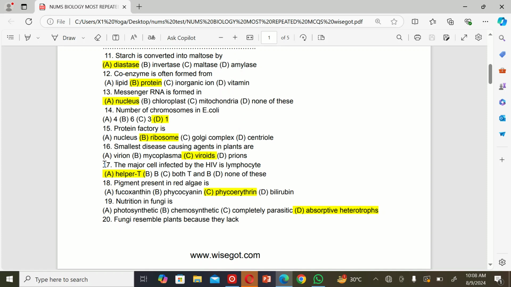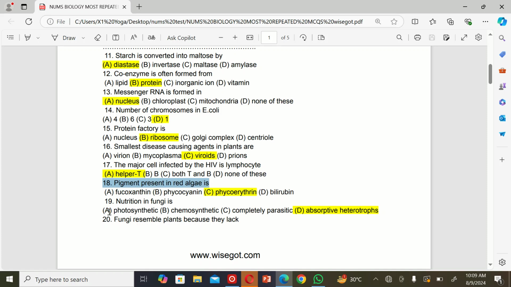The next MCQ is: the major cell infected by HIV is lymphocyte A. Helper T, B. B, C. Both T and B, and D. None of these. The correct option is A, helper T. The next MCQ is: pigment present in red algae is A. Chlorophyll, B. Fucoxanthin, C. Phycoerythrin, and D. Bilirubin. The correct option is C.